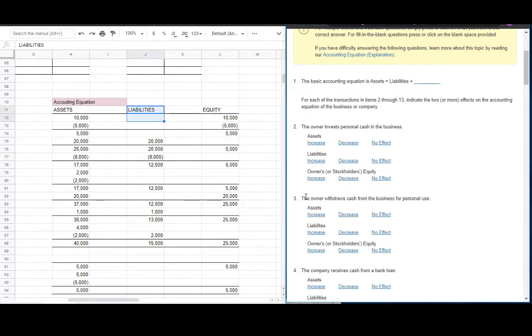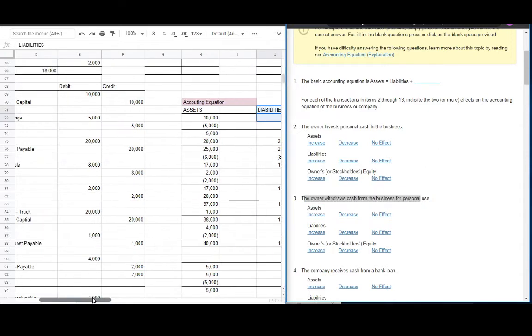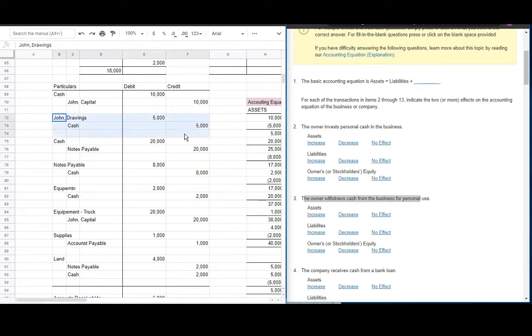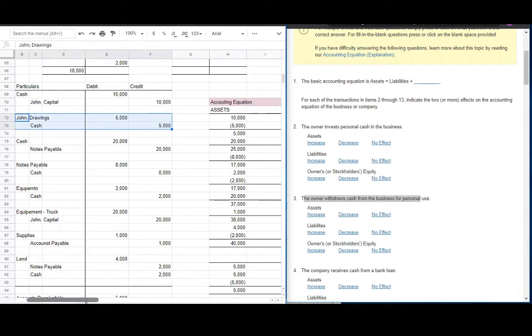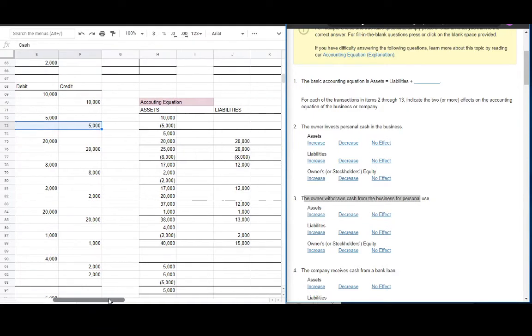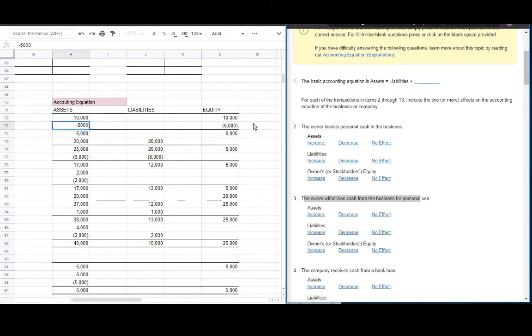So number 3, the owner withdraws cash from the business for personal use. So this is the journal entry, dyan drawings, and yun nga, since cash is going out, we credit the cash. Ano ba, 5,000 yung withdraw niya. Ayan, so minus 5,000 tayo, minus 5,000. Yung balance natin ngayon ay ito. So balance pa din siya.